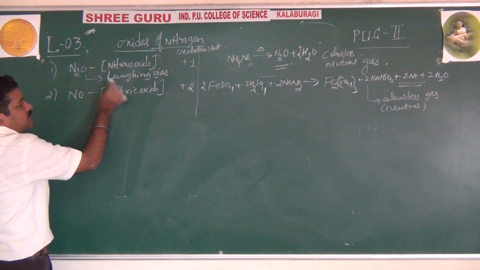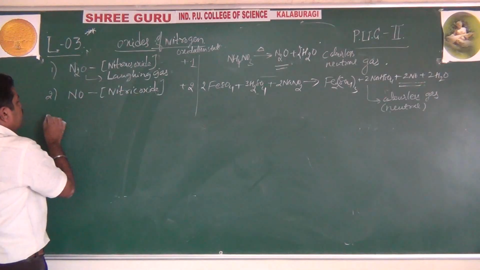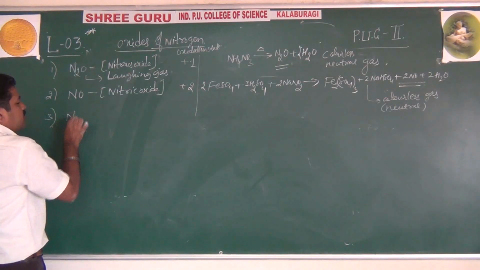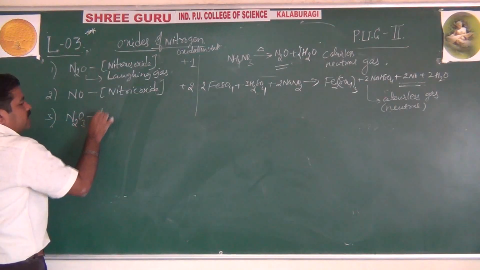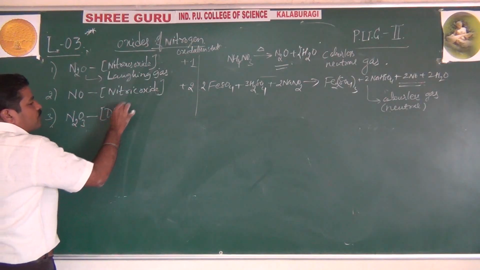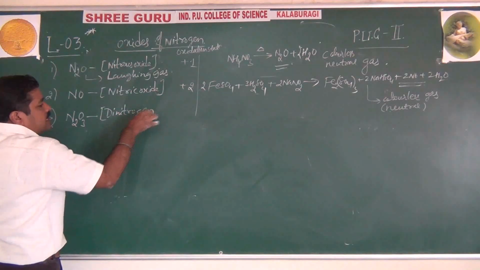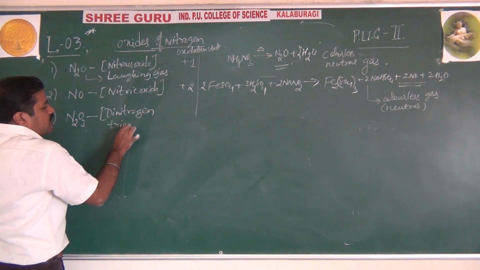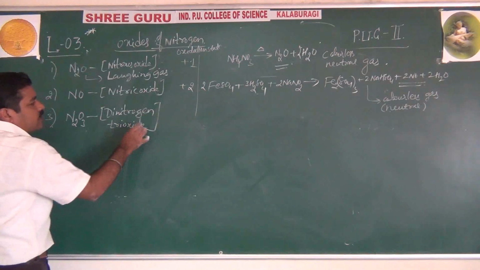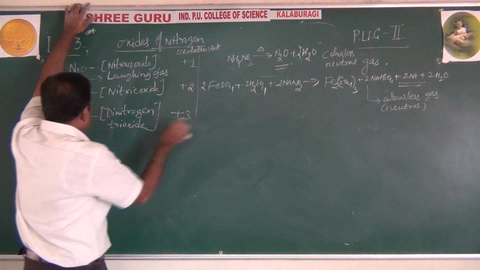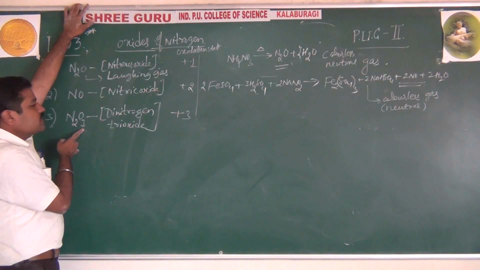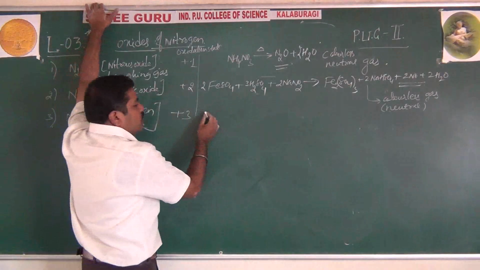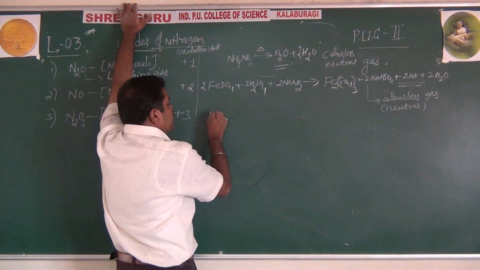After nitrous oxide, which is called laughing gas, and nitric oxide, the third one is N2O3, dinitrogen trioxide. What is it? The oxidation state here is +3, because 2x minus 6, so +3. How can we prepare this? The preparation method is very simple.